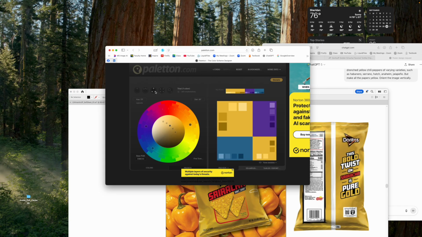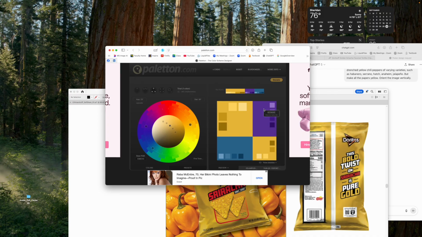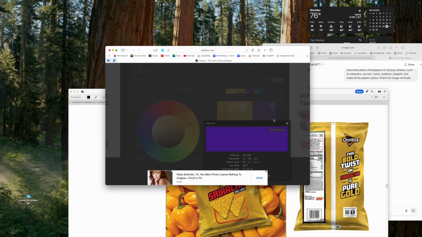This purple is really cool. And we know that it's mathematically opposite of the yellow, and so that's useful to me. And then it gives me 5 different versions of that purple, and I really like this one. And you'll see that it has a hex code right here of 4A. I'm going to write that down, 4A 1C8D.